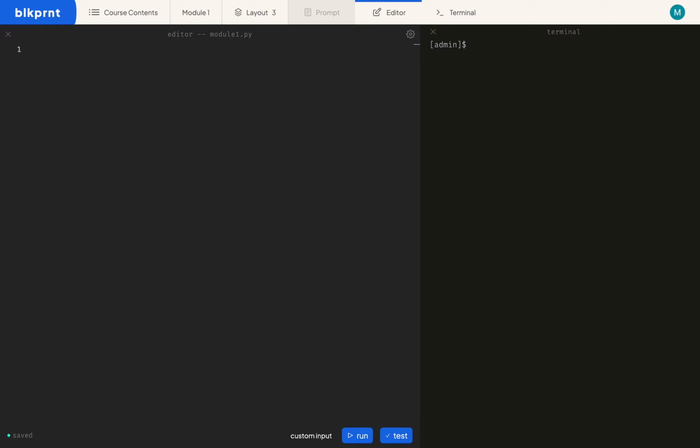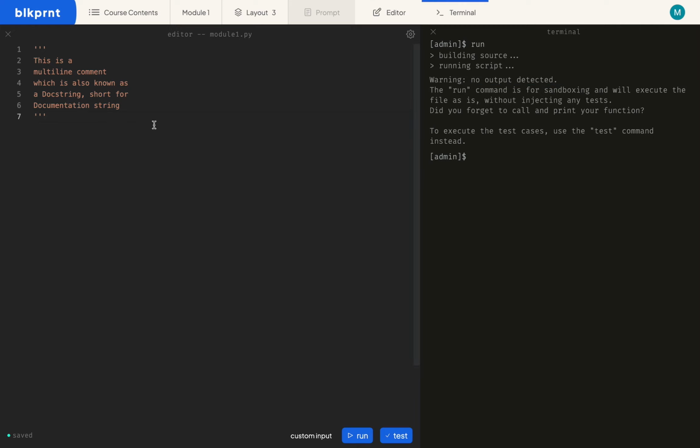So we'll start off by creating a comment using triple single quotes. So here I have my pair, and we'll put our message in between them. So we'll say this is a multi-line comment, which is also known as a doc string, short for documentation string. And let's go ahead and run this. And we'll see here that we have no output because comments in Python are completely ignored when we run our code.